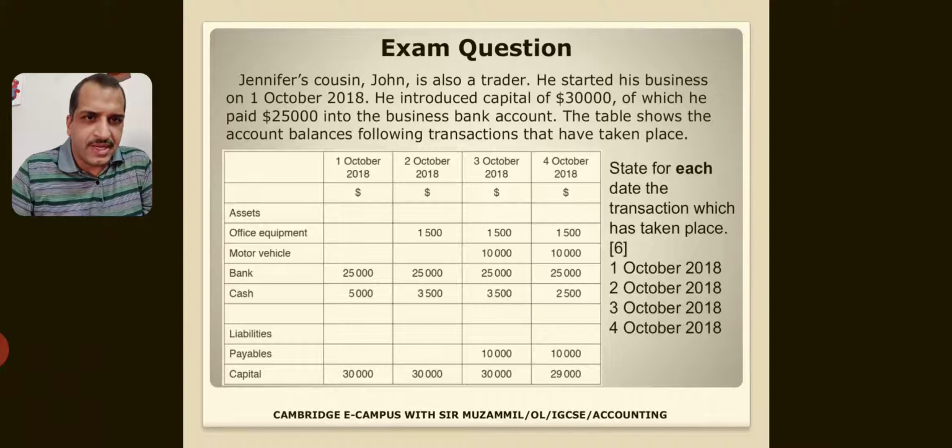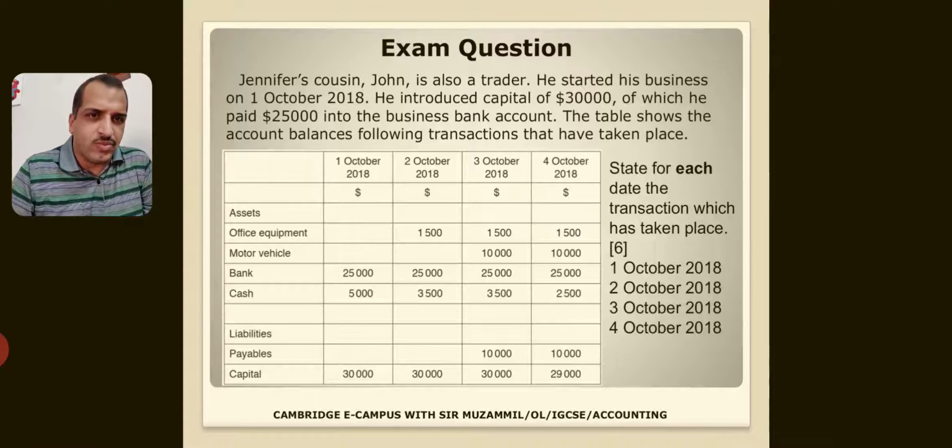What happened basically in assets, liabilities and capital part. So you see in the first part, owner capital is increasing by 30,000 and bank and cash both are also increasing by 30,000. So what does it mean? Very simple. It means owner has invested. Same on the 2nd October. If you see what changes have happened in this, office equipment has been increased by 1,500 and cash is decreased by 1,500. It means business bought office equipment by cash.